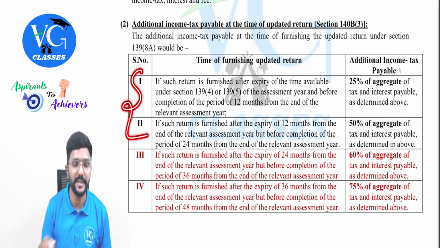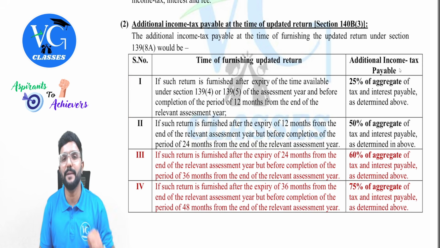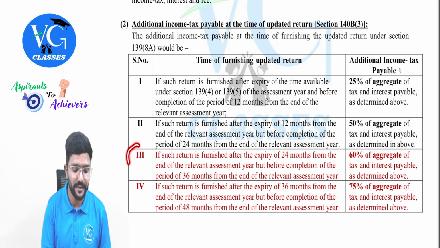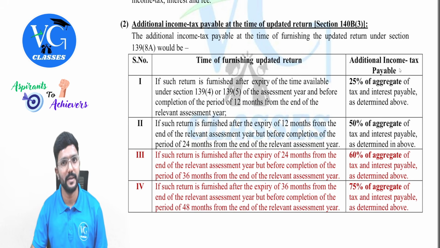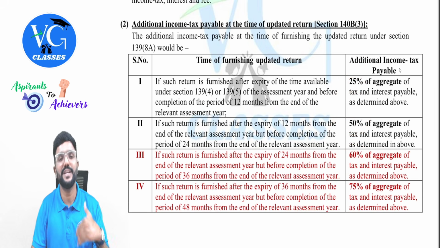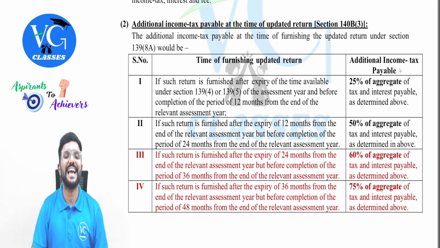Previously only these two were there. Because the time limit was 24 months, but now as the time limit is extended to 48 months, they have added two more. Clear? Yes, just remember these percentages: 25, 50, 60 and 75. As you take a longer period to file the updated return, the more amount you have to pay as additional tax.